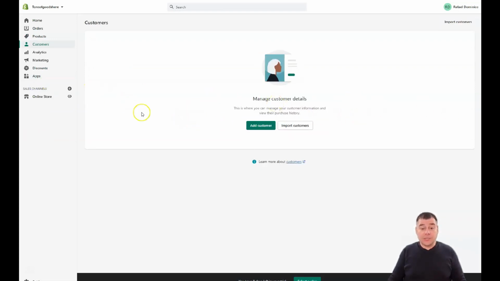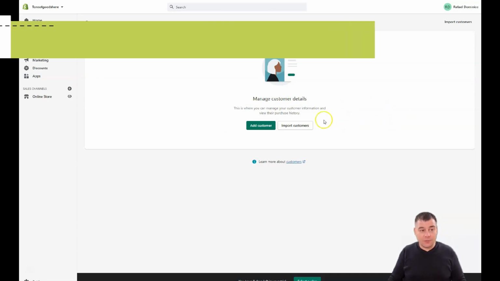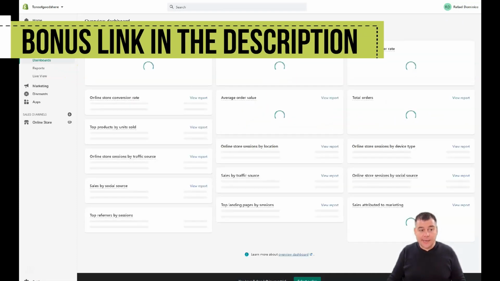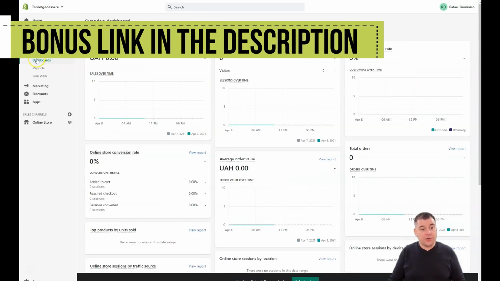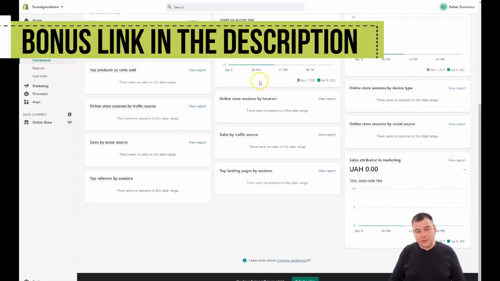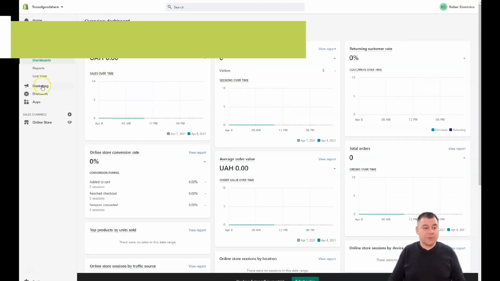Manage customer details: all the customers that made a purchase at your online shop will be displayed here, and all the purchase history will be displayed here. Analytics. This is absolutely macro, and you need to consider this information while you're running your business.